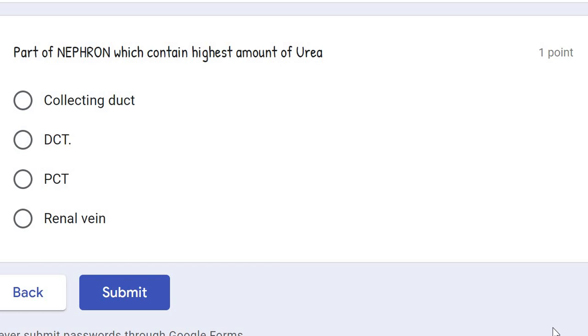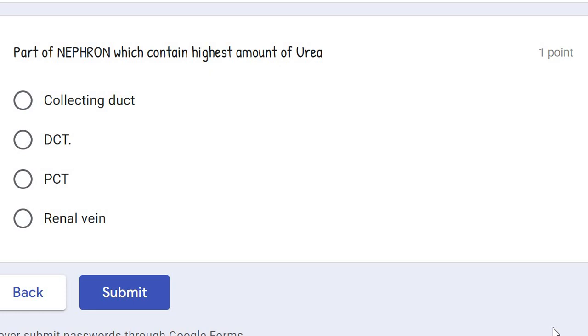In DCT again there is a reabsorption of ions. There is tubular secretion, and by the tubular secretion, if some of the amount of urea or uric acid is left, that also is added there. So finally collecting duct is the tube which contains more urea. क्योंकि DCT से अभी finally उसको किस में जाना है, collecting duct तक जाना है. तो DCT भी, यदि DCT आपने individually दिया है, then the correct answer will be DCT.